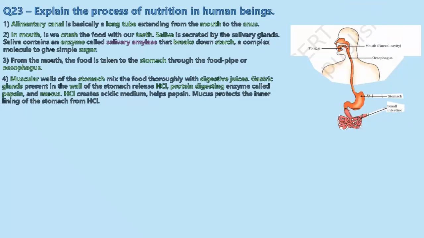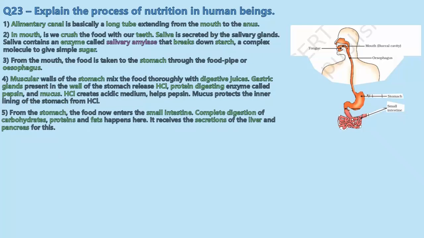After the stomach, the food will go into the small intestine, and there will be some enzymes created or secreted by the liver and pancreas that will also come into play. So from the mouth through the esophagus to the stomach and then to the small intestine.